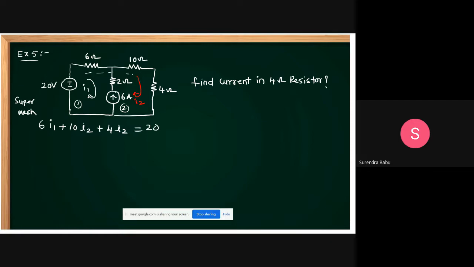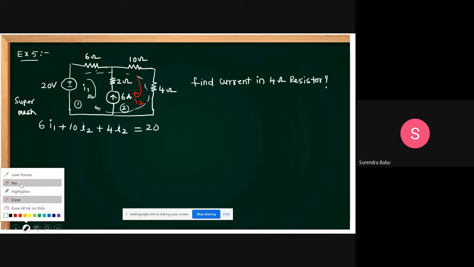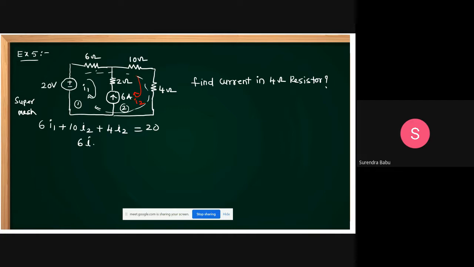Understand? So 6I1 plus 14I2 is equal to 20.